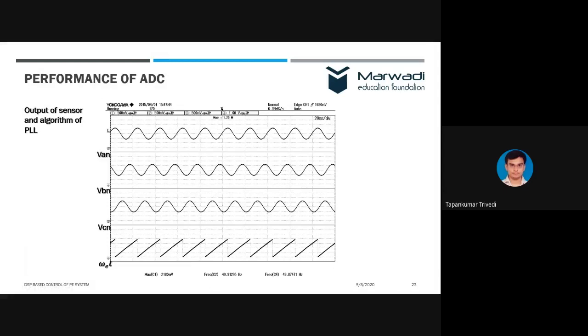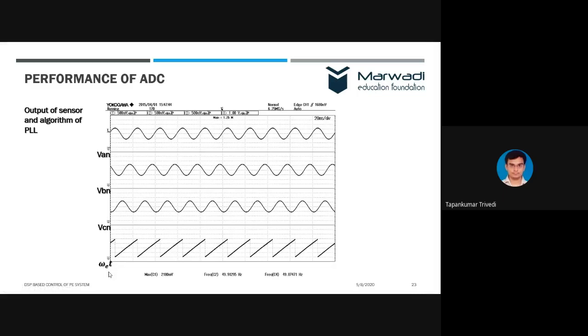This is an example of three-phase voltage signal measurement and running the PLL algorithm. Here what we have done, we have three-phase voltage signals, VAN, VBN, and VCN. These are outputs of sensors, which are directly given to the DSP controller. And then we have run one phase lock loop algorithm.